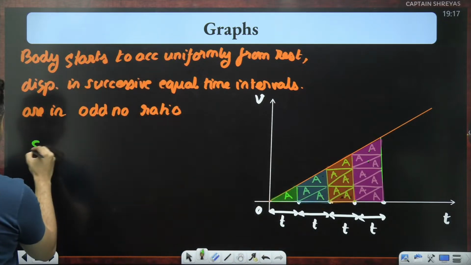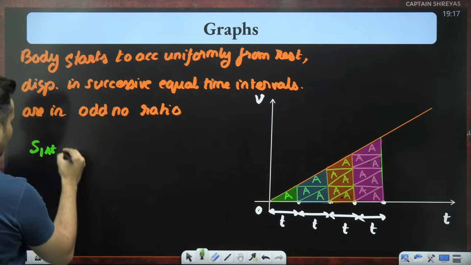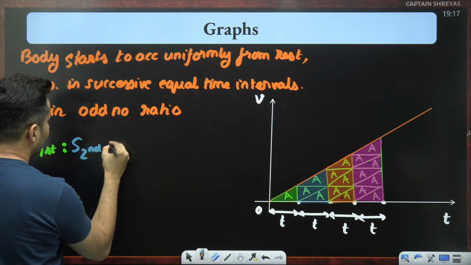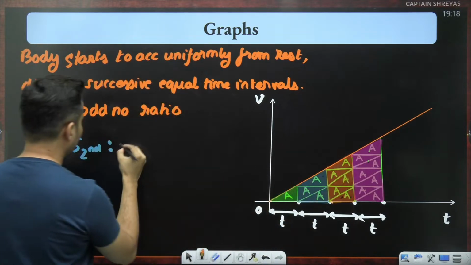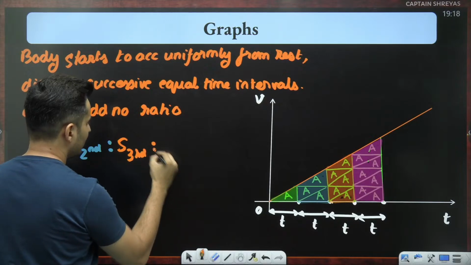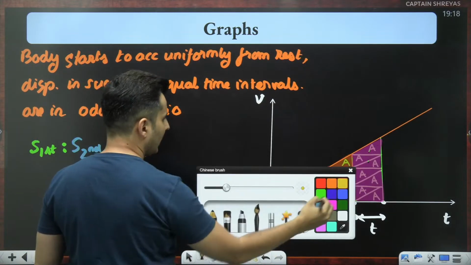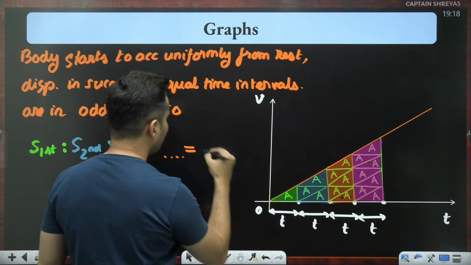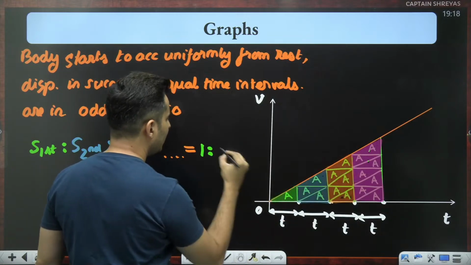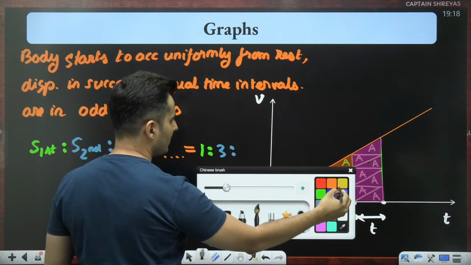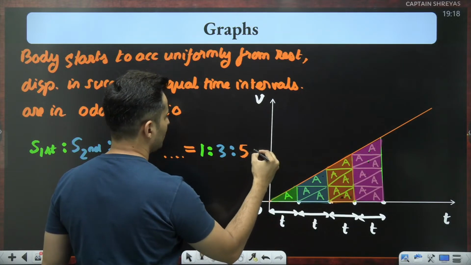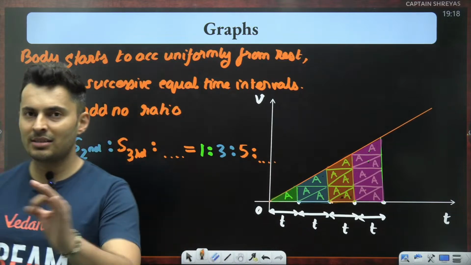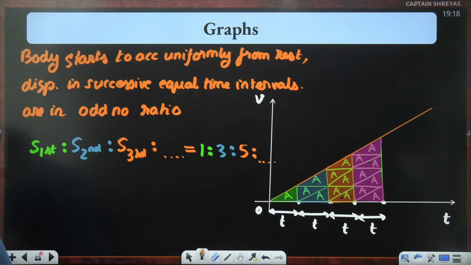So that's why displacement in the first time interval, the second time interval, the third time interval, I can continue this endlessly. This will be in the ratio of 1 is to 3 is to 5 is to 7 is to 9, like that. So they are in the odd number ratio. This is very, very important. I hope the logic is very clear.